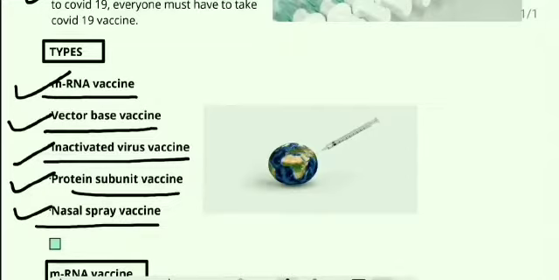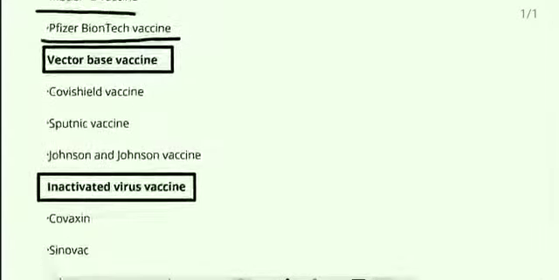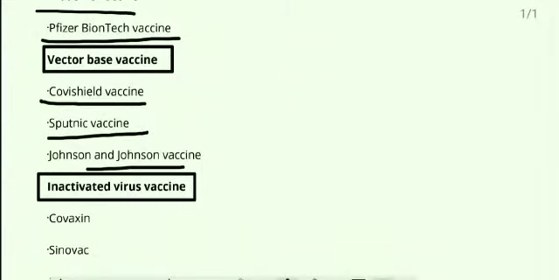First, the mRNA vaccine. The mRNA vaccine includes the Moderna vaccine and the Pfizer BioNTech vaccine. Two vaccines are included under the heading of the mRNA vaccine. The second major group is the vector-based vaccine. Vector-based vaccines include the Covishield vaccine, Sputnik vaccine, and Johnson & Johnson. The third major group is the inactivated virus vaccine, which includes Covaxin, Sinovac, and Sinopharm.